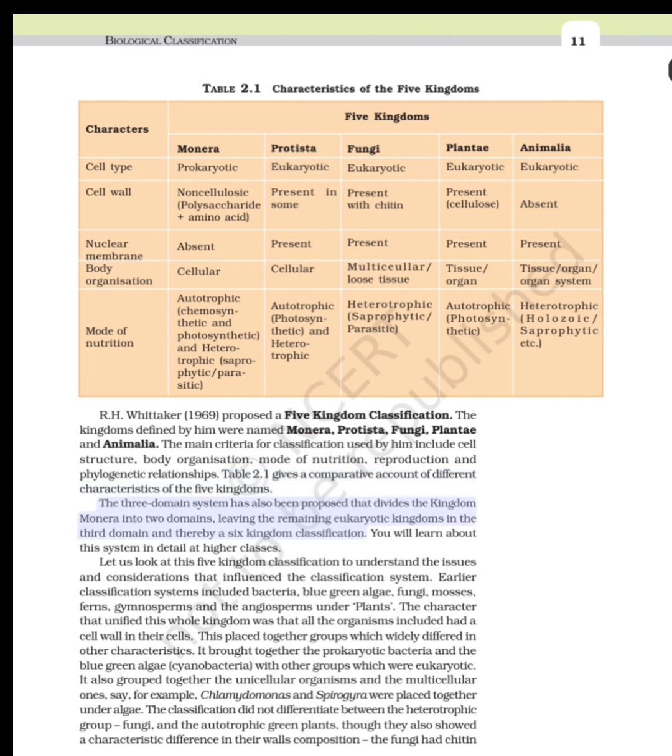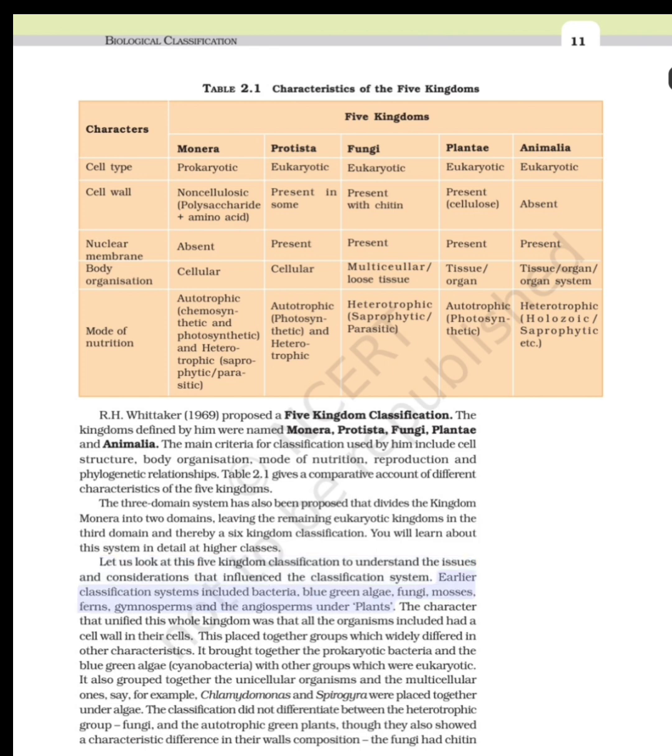The 3-domain system has also been proposed that divides the kingdom Monera into 2 domains, leaving the remaining eukaryotic kingdoms in the 3rd domain, and thereby a 6-kingdom classification. You will learn about this system in detail in higher classes. Let us look at this 5-kingdom classification to understand the issues and considerations that influence the classification system.